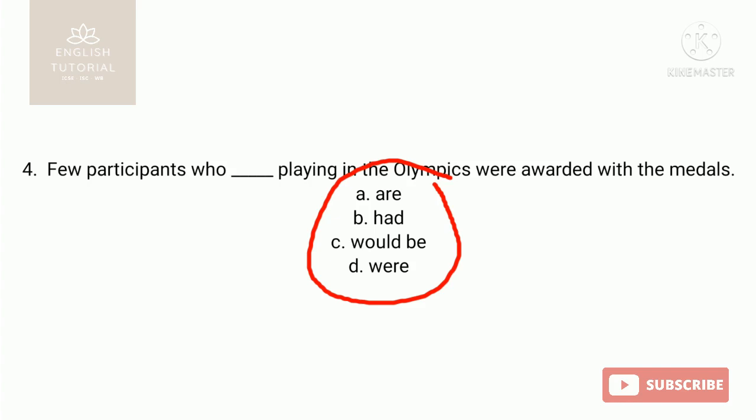So few participants, as it is plural, so were is the answer, were playing. Few participants who were playing in the Olympics were awarded with the medals. Okay, so the answer is were, W-E-R-E, D1.